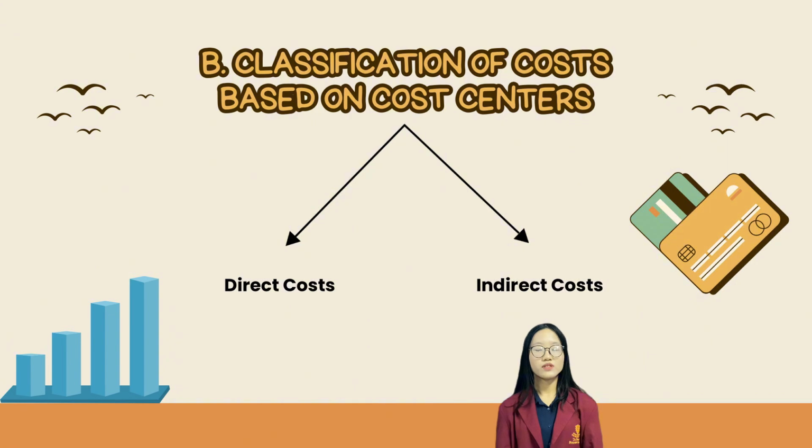Direct production cost consists of raw material cost and direct labor cost. Second, indirect cost. These are costs that occur not only because of a specific item being costed. Indirect costs related to production are called factory overhead costs. These costs are not easily identifiable with a specific product.